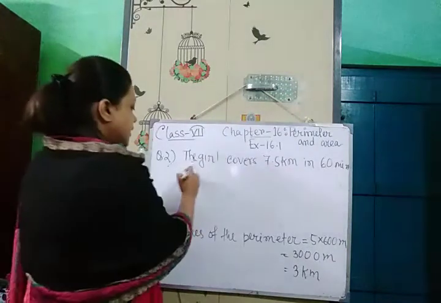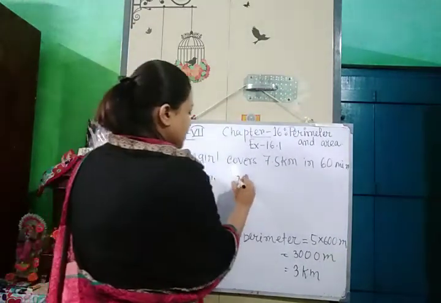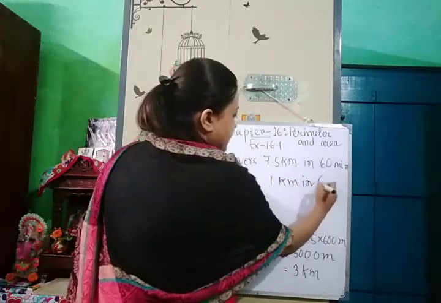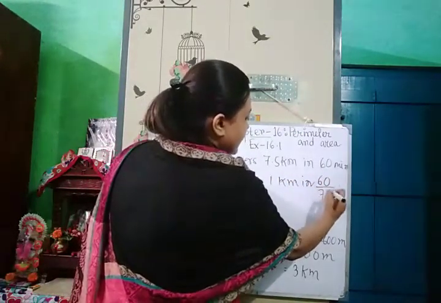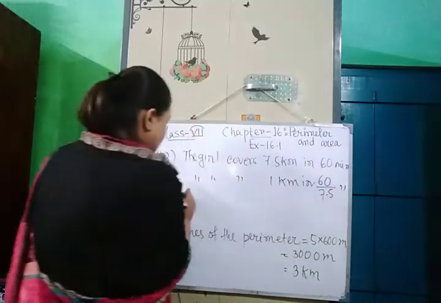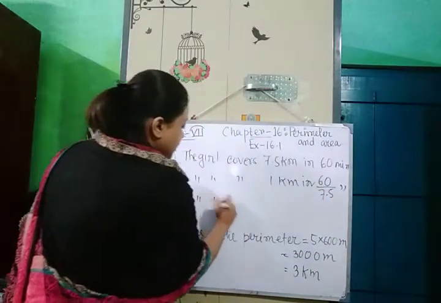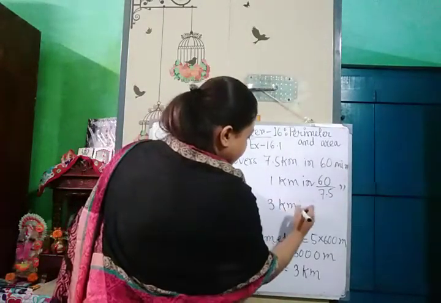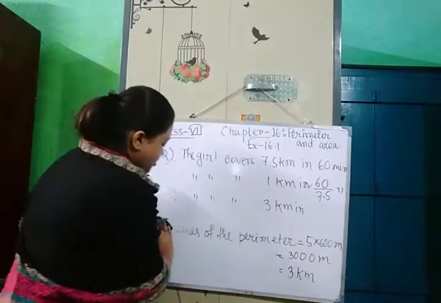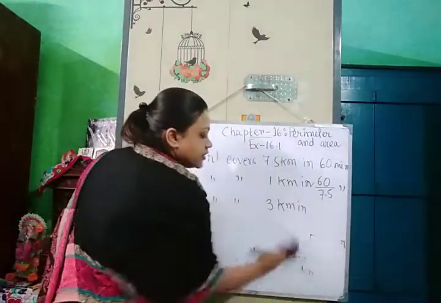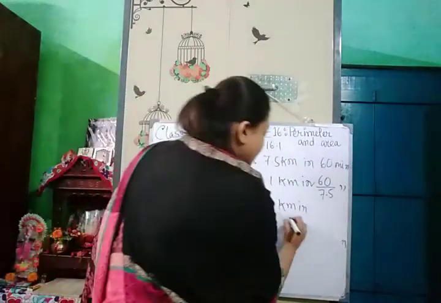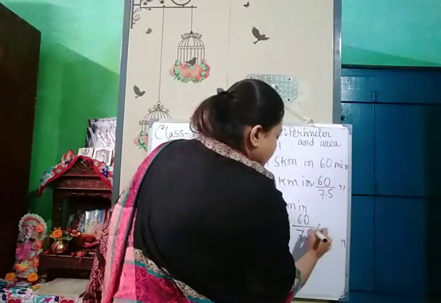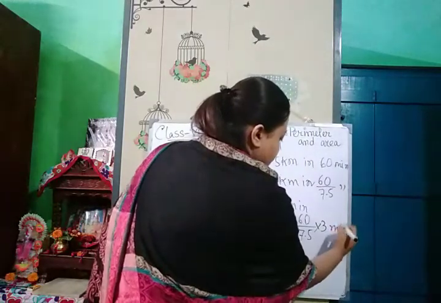Therefore, the girl covers 1 kilometer, unitary method I am applying here, in 60 divided by 7.5 minutes. Therefore, she will cover 3 kilometer in 60 divided by 7.5 into 3 minutes.